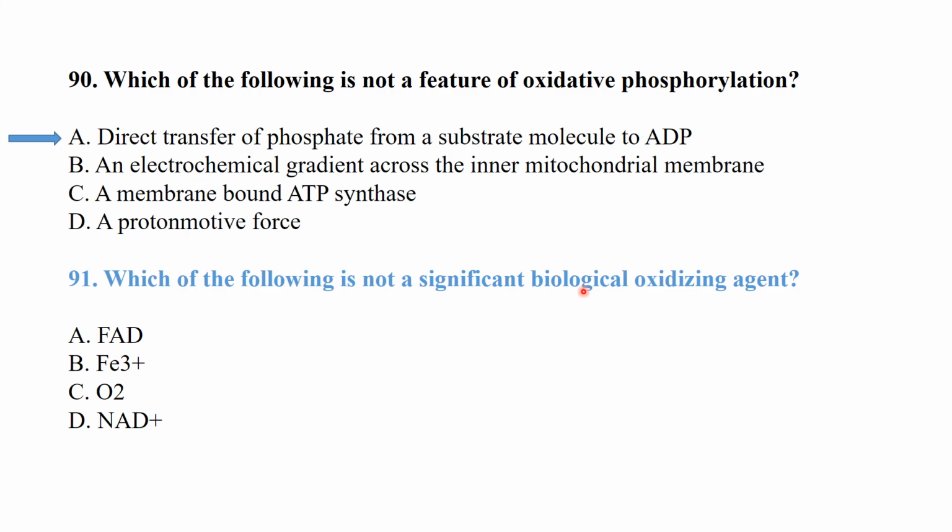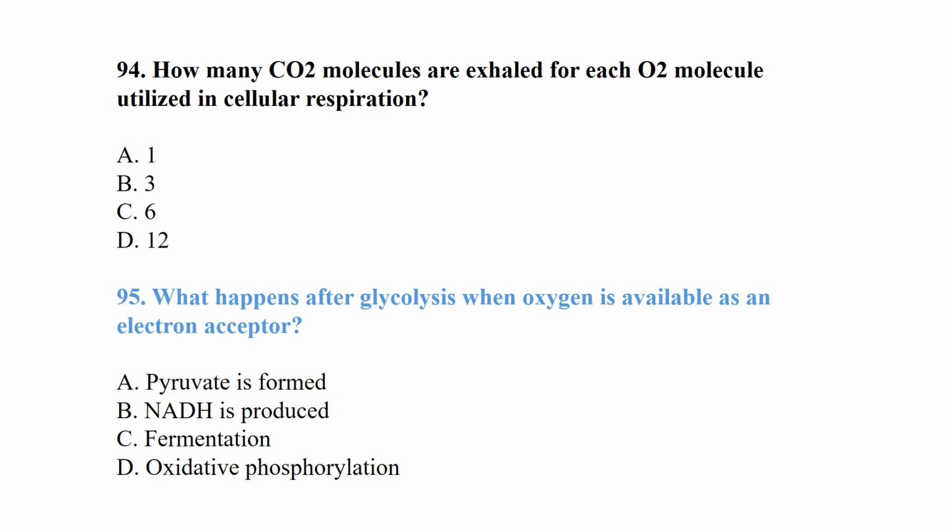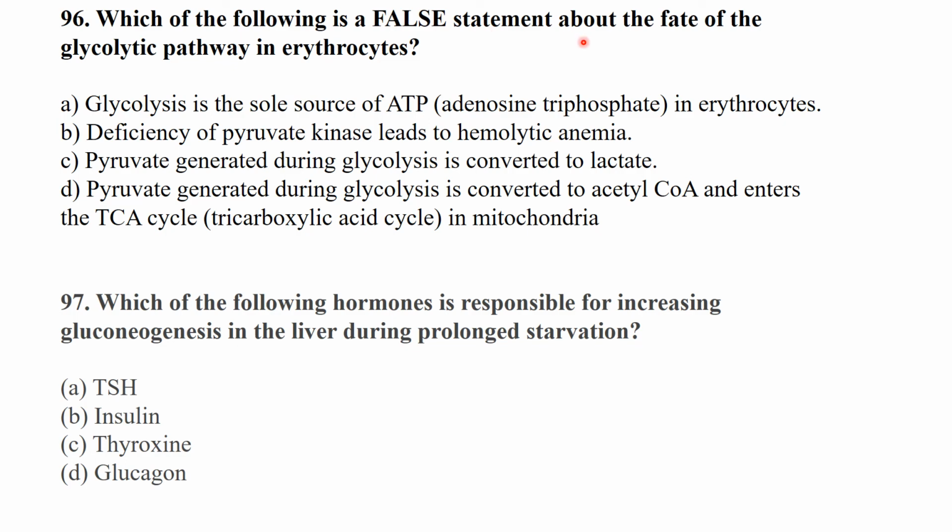Which of the following is not a significant biological oxidizing agent? So Fe3 is not a significant biological oxidizing agent. How many carbon dioxide molecules are exhaled from each oxygen molecule utilized in cellular respiration? 1 molecule. What happens after glycolysis when oxygen is available as an electron acceptor? So NADH is produced. Which of the following is a false statement about the fate of the glycolytic pathway in erythrocytes? Pyruvate generated during glycolysis is converted to acetyl coenzyme A and enters the TCA cycle. It is not possible in erythrocytes.